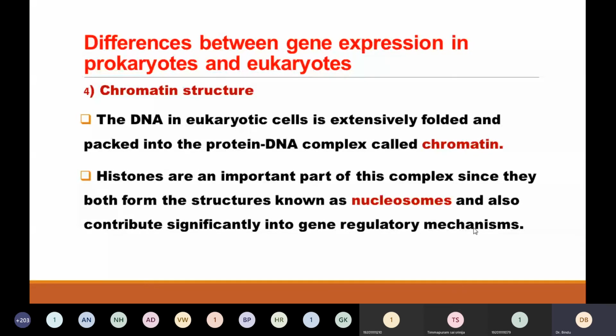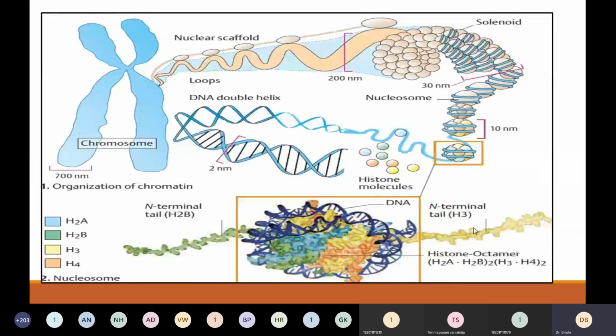Under the electron microscope, the nucleosome looks like beads on a string. As you already know, there are 5 types of histones: H2A, H2B, H3, H4, and H1 as well.